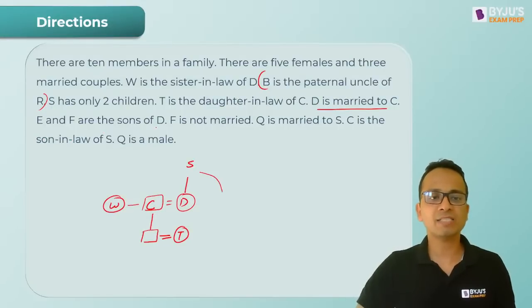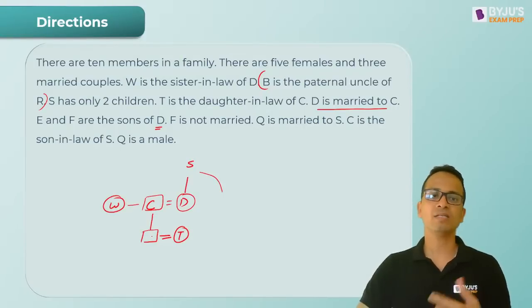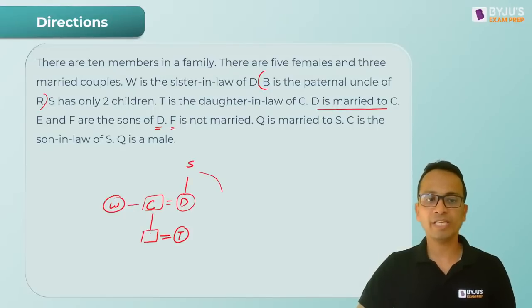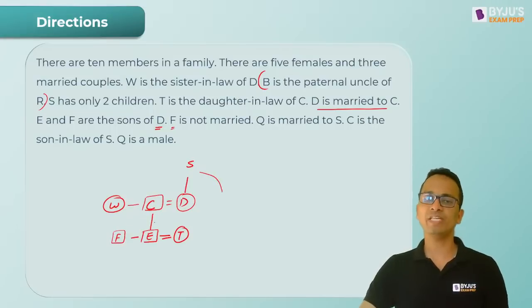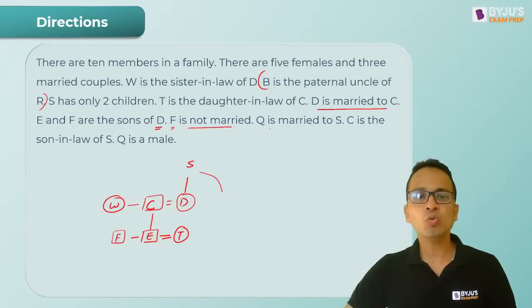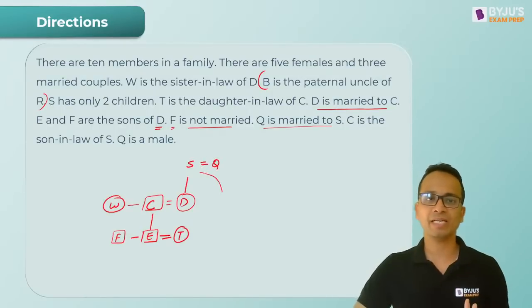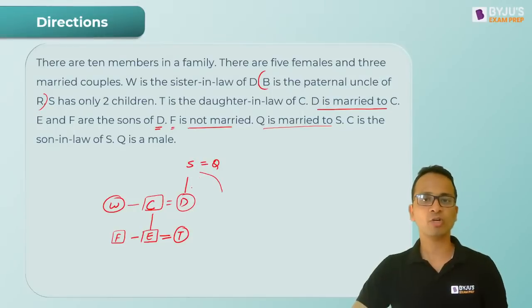E and F are sons of D. So E and F, so एक son तो यहाँ पे है box में, ये E और F में से होगा. F is not married. So ये वाला son कौन होगा? E, and इसका brother हो जाएगा F. Alright? So E and F are son of D. D और C के son होंगे ये. तो E is married to T and F is unmarried. Right? Q is married to S. So ऊपर एक और कपल बन गया Q और S का. मेल फीमेल अभी तक नहीं पता. इनके 2 चिल्ड्रन होने चाहिए.